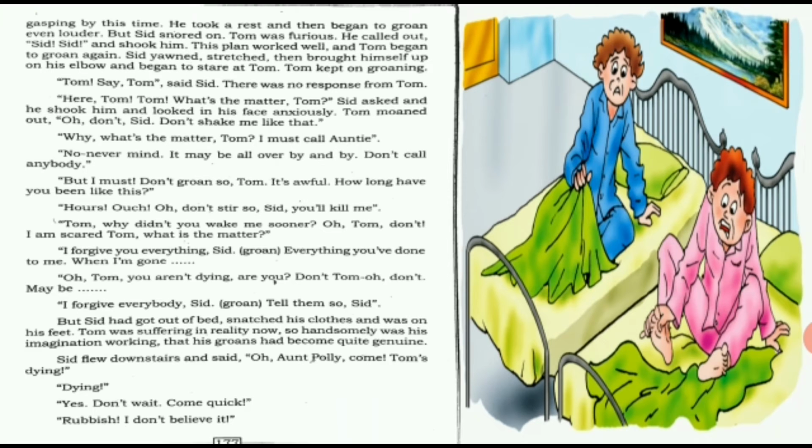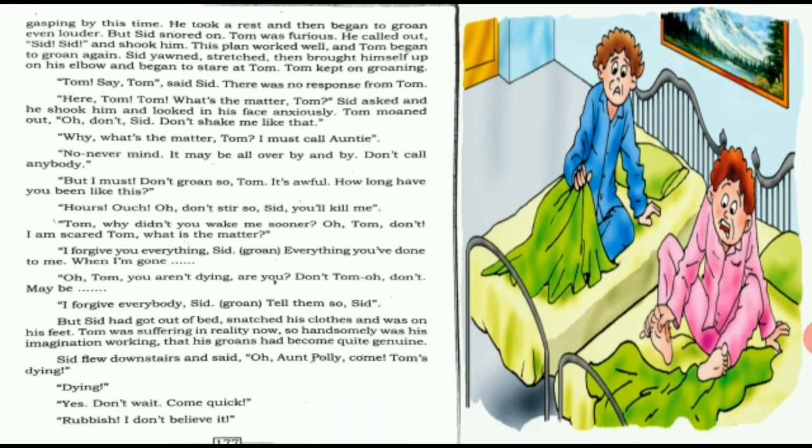So Sid just ran down. Both the brothers were staying upstairs and Aunt Polly was downstairs. So Sid went downstairs and said to Aunt Polly, "Come, Tom's dying." He did not say that Tom has a sore toe or something. He just directly said that Tom is dying, please come. "Dying?" "Yes, don't wait, come quick." So Aunt Polly asked, "Is he dying? What happened to him?" So Sid says, "Yes, don't wait, come quick."